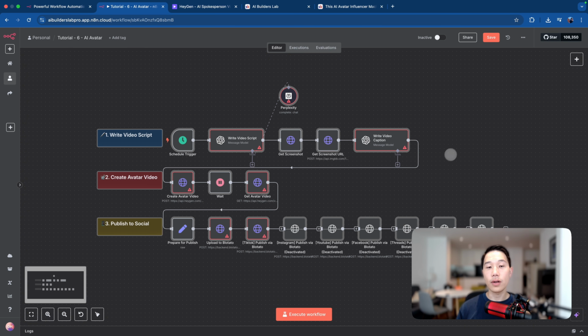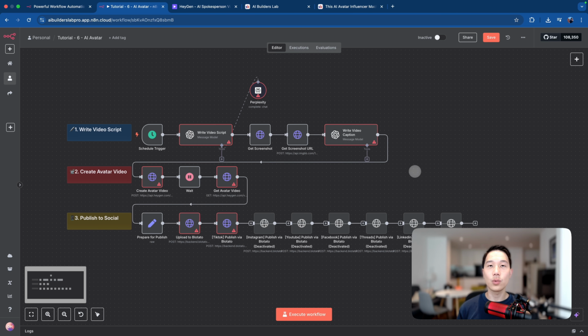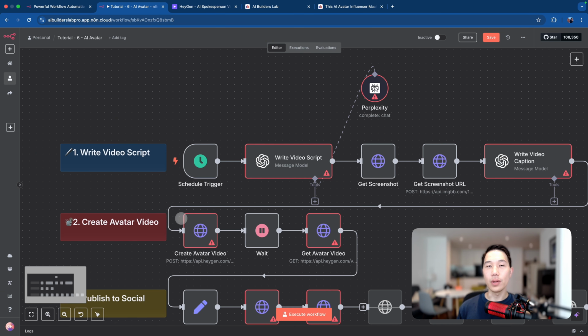You may notice that there are a couple of red things here. It's because we're lacking some of the credentials we'll use in this automation. But what I'm going to do next is walk you through each node step by step so that you know the exact building process of this automation. With that being said, let's get started. Okay, so the very first node that we'll be looking into is the schedule trigger node right here.